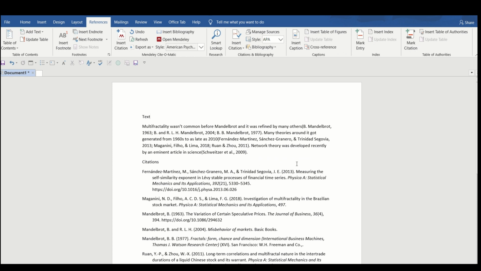So the interesting part is, since this paper is pasted here, automatically as we go down, we can't go down because the screen is fixed here, but as we go down we will see this paper is already in the citations. So once you put it into the in-text citation, the paper automatically comes into the citations. So this is how this whole thing can be done.